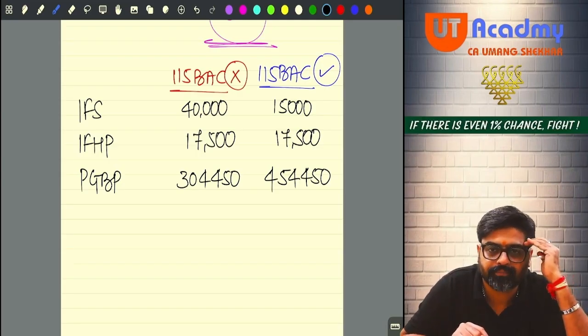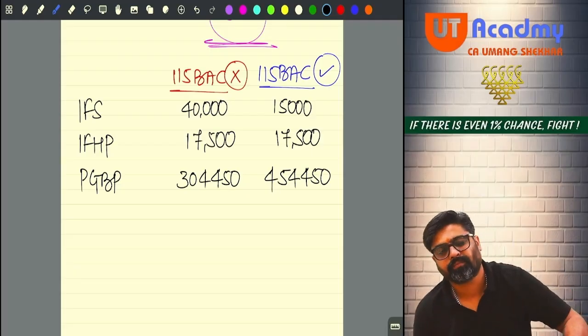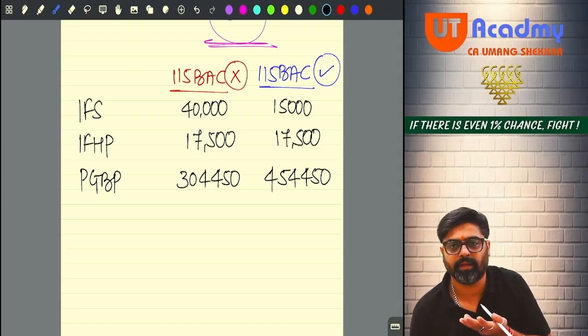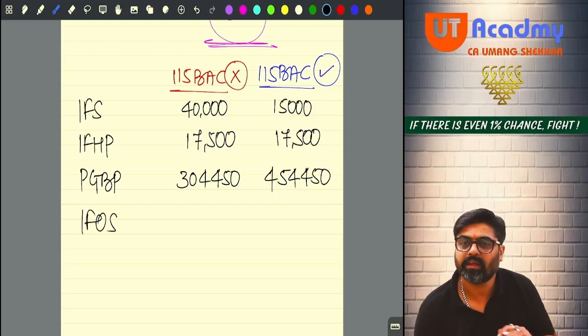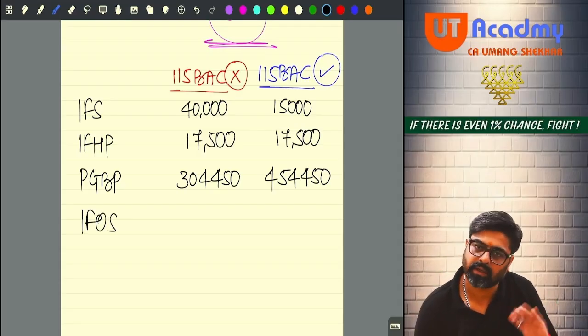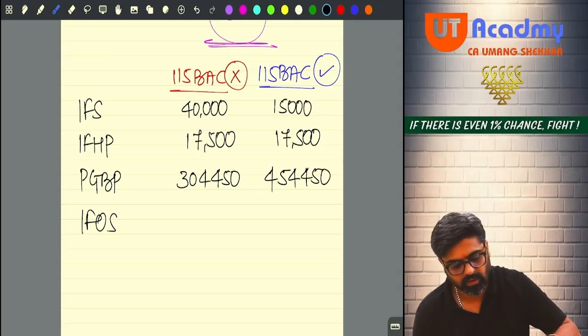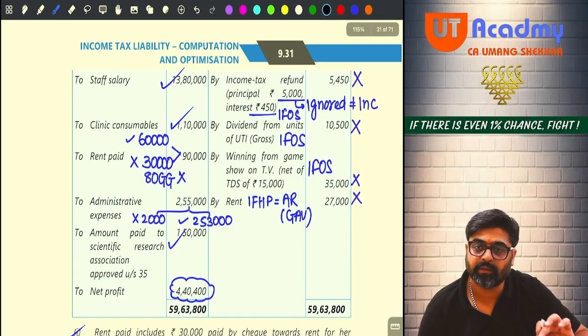Everyone getting it? Now under both the schemes, normal scheme or default tax scheme, yes or no? There is no capital gain income. Will you calculate your IFOS now? Yes. There is no change in IFOS calculation. Under both the schemes, IFOS will remain the same. 450 interest I will take. Then 10,500 dividend is gross.